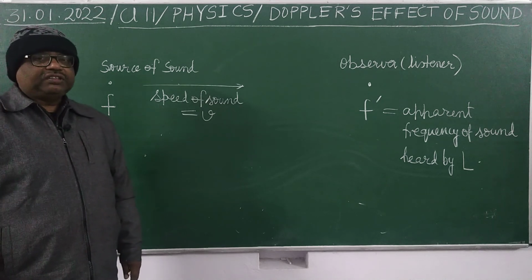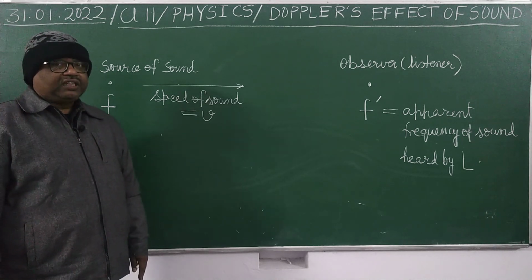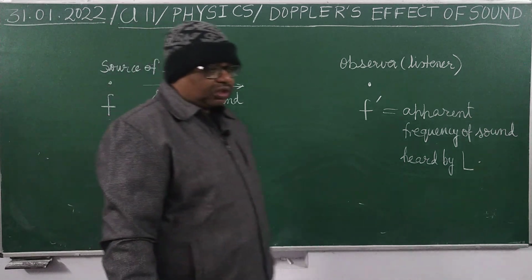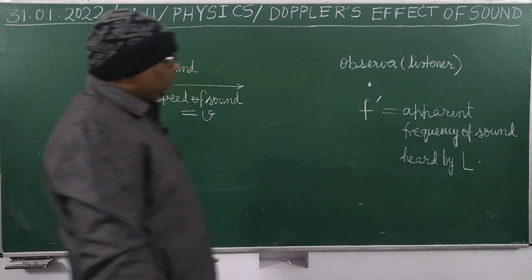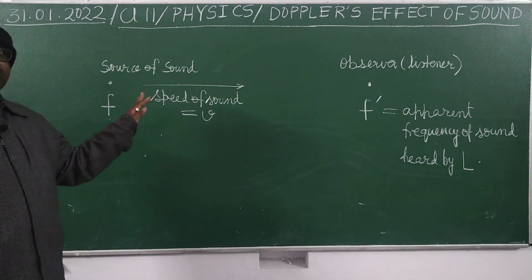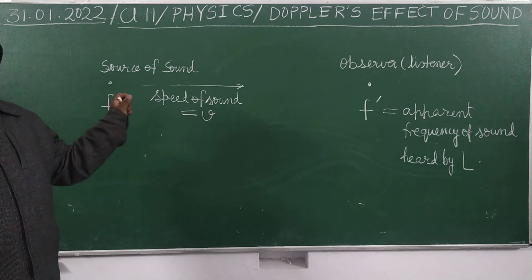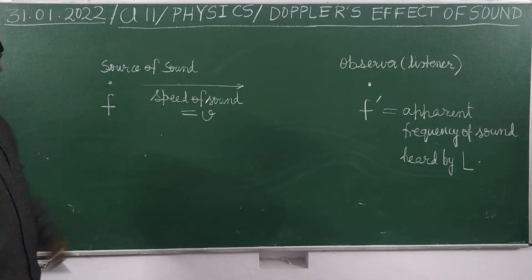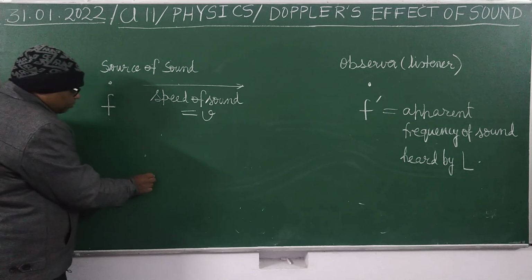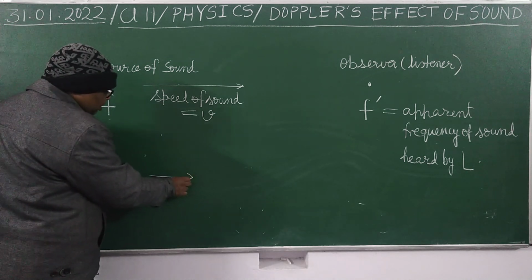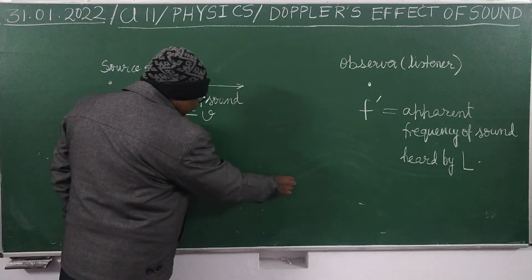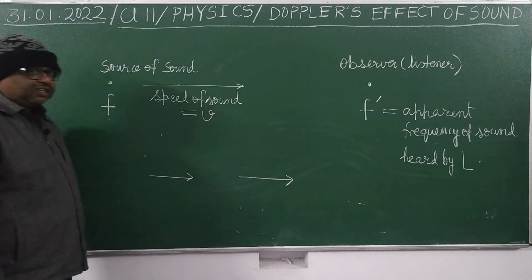Frequency will change. Now see here, there may be two kinds of relative motion, and here one more thing, we will restrict our study to only one case. When source and observer both are moving along the same straight line, like this.